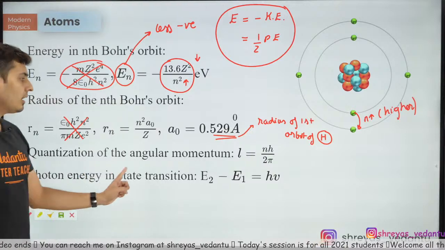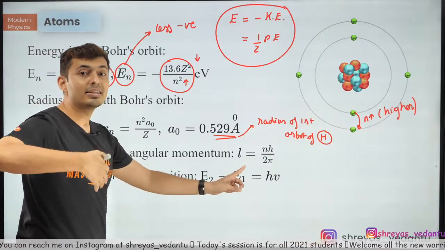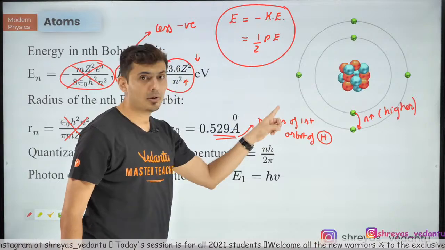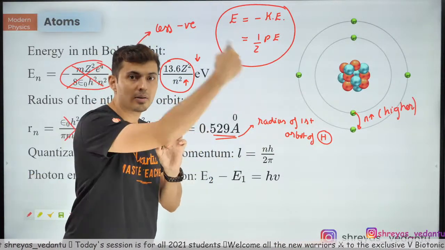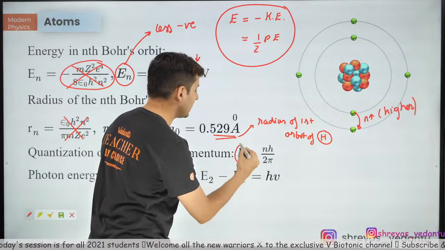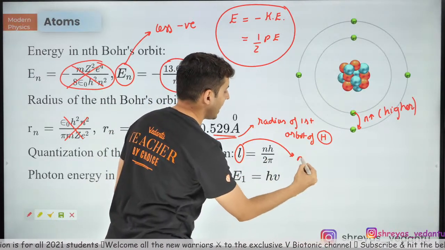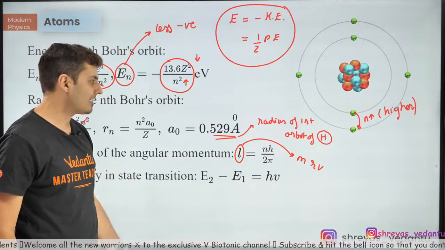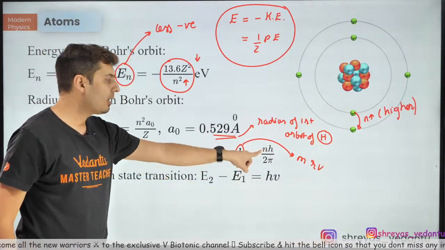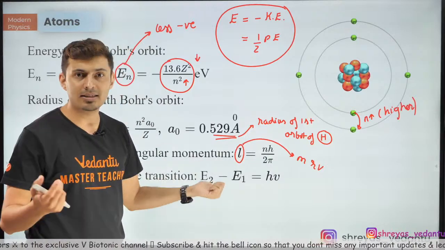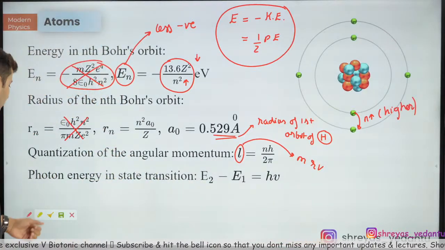Next up, angular momentum is always in the integral multiples of h by 2 pi. So any orbit you take, the electron will be revolving, and any object that revolves will have angular momentum. Remember, this L is nothing but mRv. You would have studied this in rotational mechanics. This is nh by 2 pi. What is this n? n is your orbit number. K is 1, L is 2, and so on and so forth.